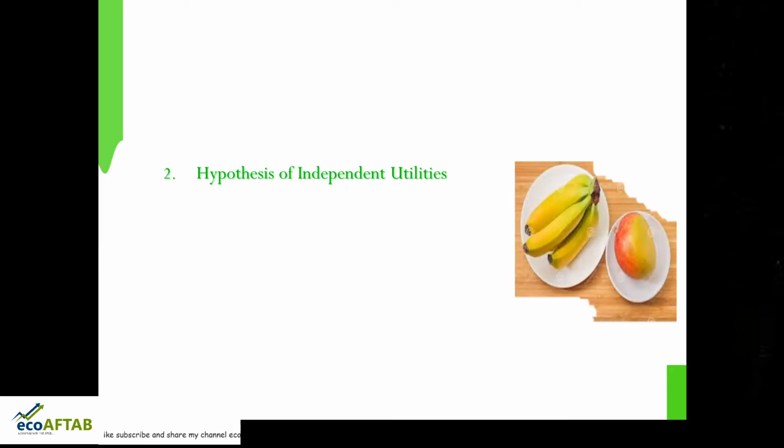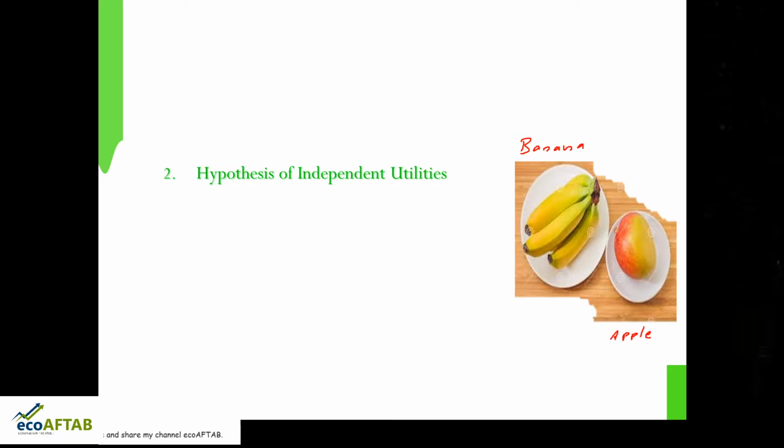The next point is the hypothesis of independent utilities. What is this hypothesis? Here I have taken two fruits for reference: one is banana, and the other is apple.